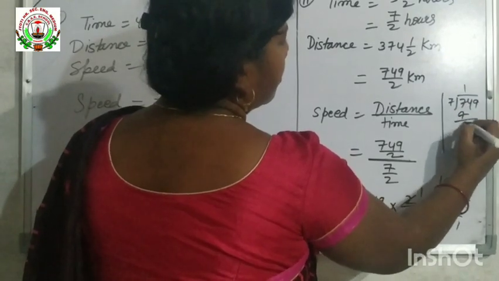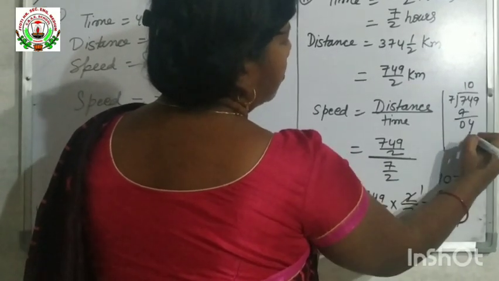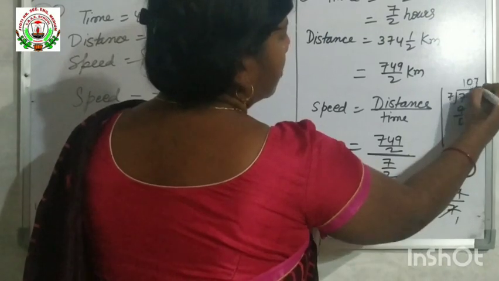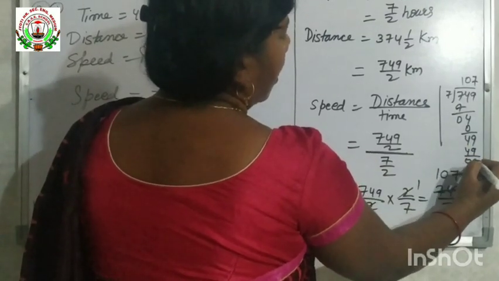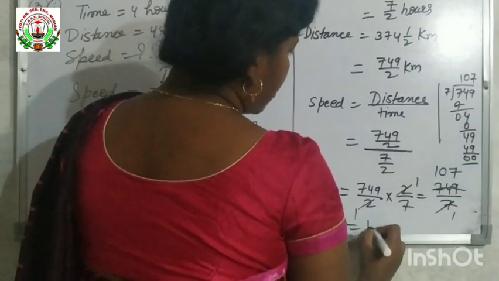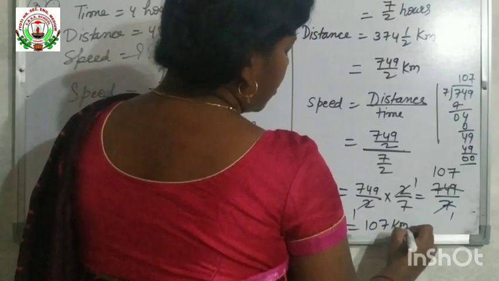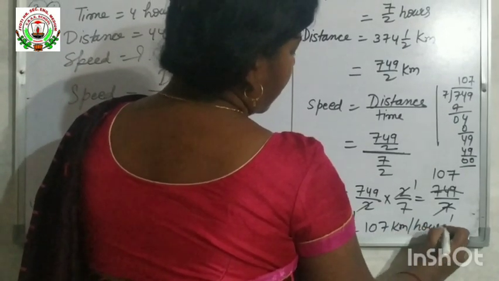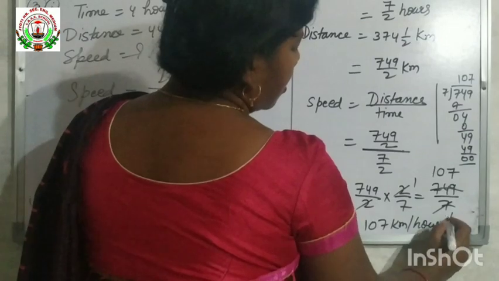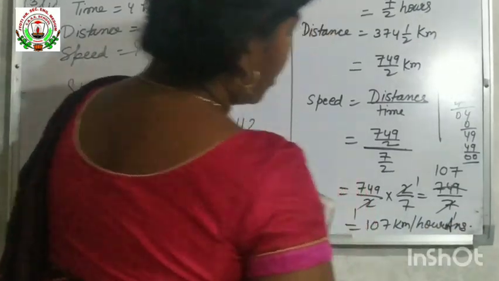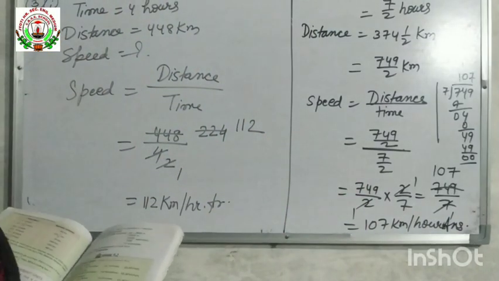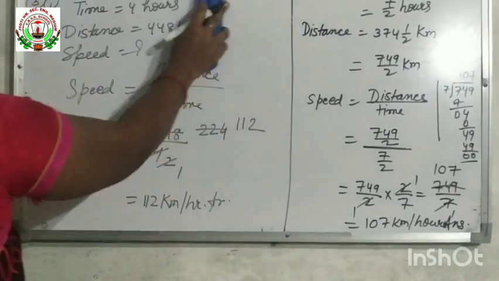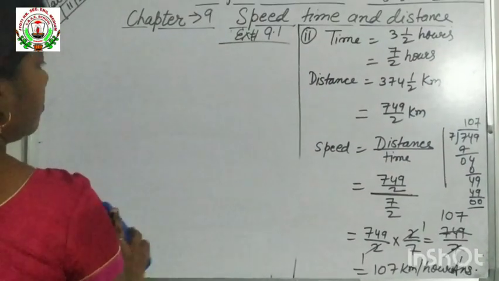7 ones are 7, 4, 0 times, then 7 sevens are 49. So 107 kilometer per hour. Unit is compulsory to write. Okay. So this is the answer: 107 kilometer per hour. Next question is question number 3.